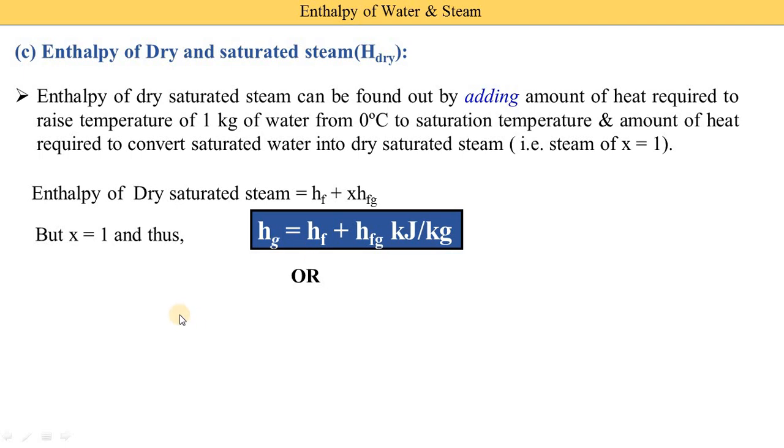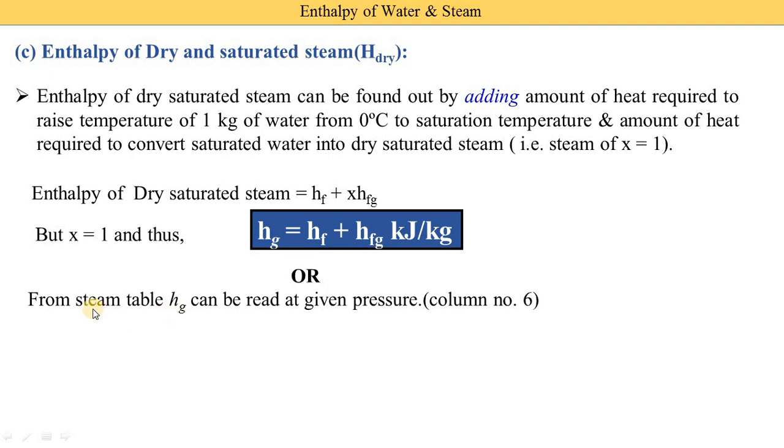Or you can also find hg, or h dry, directly from the steam tables. In the steam table hg can be read at the given pressure in column number 6, though the column may differ in different types of tables. Suppose you need the enthalpy of dry and saturated steam and the temperature given is 150 degrees centigrade.